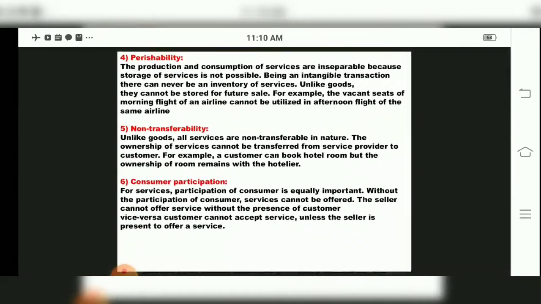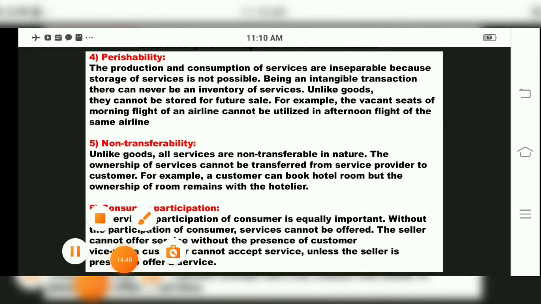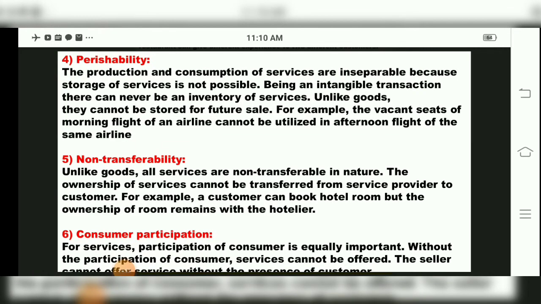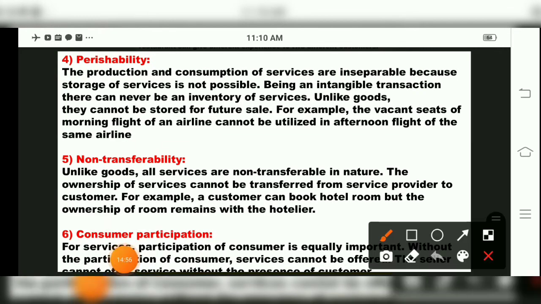Now we come to the fourth type of service, that is perishability. Now children, this word you have heard, perishable goods. You all know perishable goods, we have studied in economics that an example of perishable goods is milk products. So what do perishable goods mean? Vanishing immediately, not long lasting. Milk products, see, paneer, cheese, are not long lasting. Within 2 days we have to finish any milk product. Why? Because then it will get spoiled. That is called perishable goods.